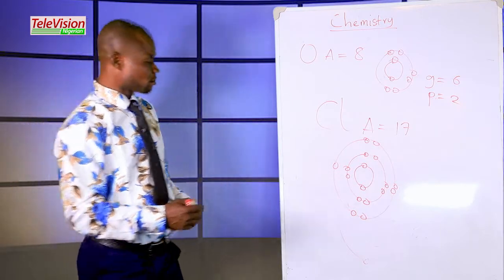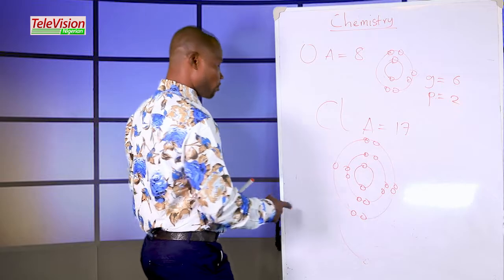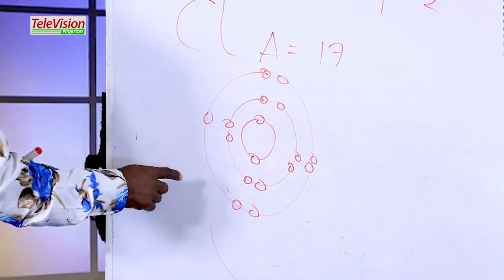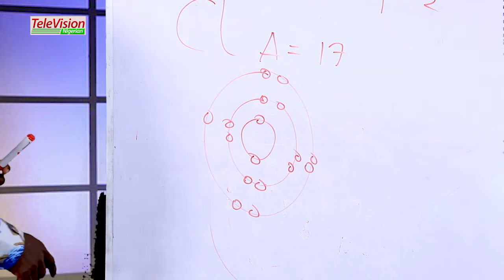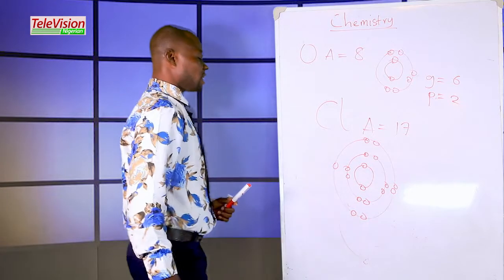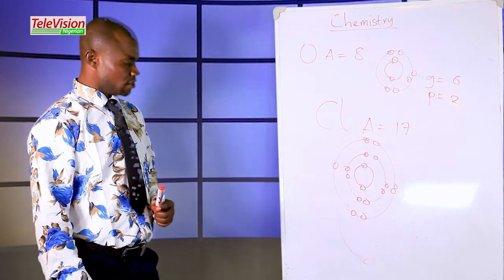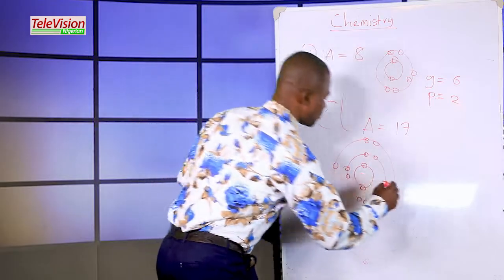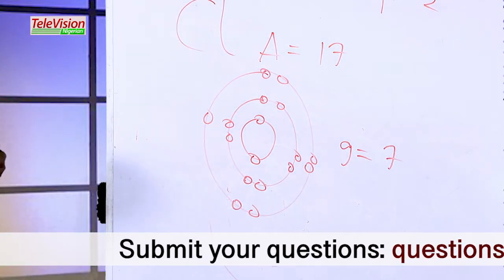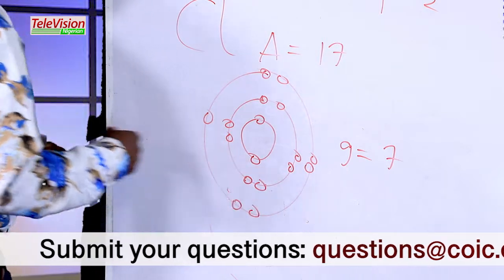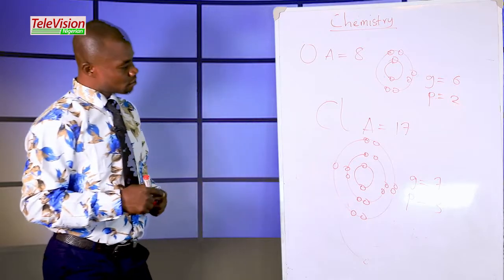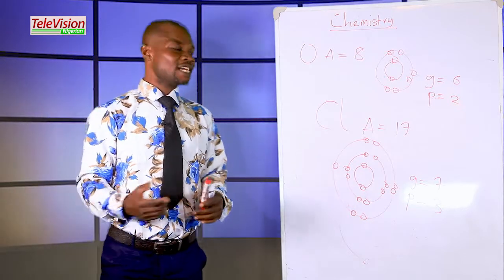Now the question is, what is the group of this chlorine and what is the period of this chlorine? Let's count. To get the group, we'll consider the outermost orbit. This is the outermost orbit. Let's count the number of electrons there: 1, 2, 3, 4, 5, 6, 7. The number of electrons in the outermost orbit is 7, so group 7. Let's consider the number of orbits there, which is 1, 2, 3, meaning period 3. Very good.